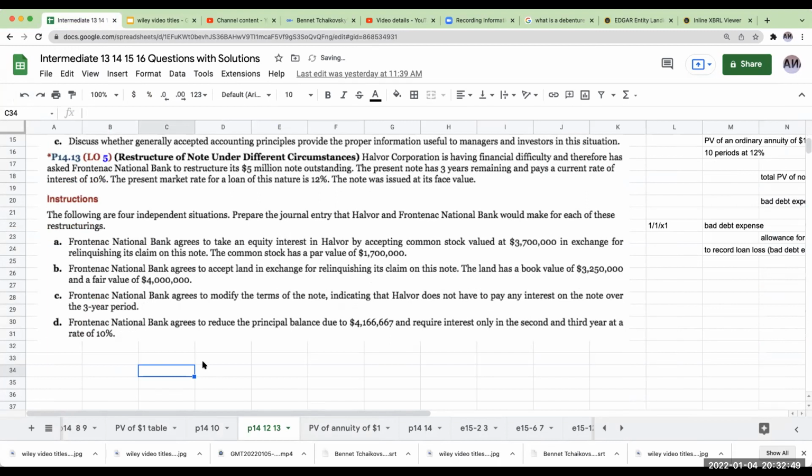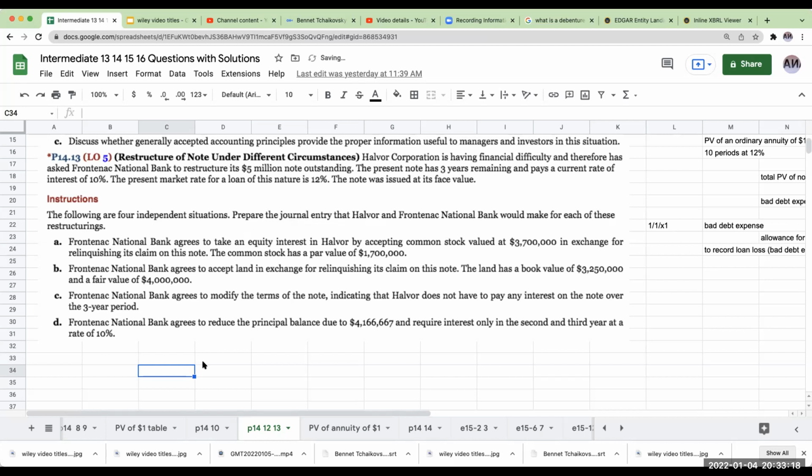The following are 4 independent situations. Prepare the journal entry that Hoover and Frontenac National Bank would make for each of these restructurings. In part A, Frontenac National Bank agrees to take an equity interest in Hoover by accepting common stock valued at $3.7 million in exchange for relinquishing its claim on the note. The common stock has a par value of $1.7 million.